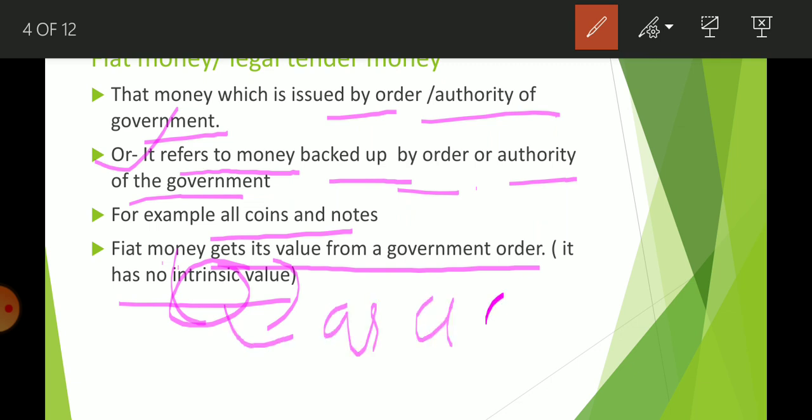Okay, it means what is the price of the thing that it is made of. जिस चीज़ से बनी है उसकी क्या वैल्यू है, उस पर कितना एक्सपेंडिचर हुआ है. तो if you talk about a 10 rupees coin, if you are going to sell it as a commodity to a कबाड़ वाले, not as 10 rupees but as a metal, whatever you get, that is considered as an intrinsic value. Okay, so actually fiat money is not going to have intrinsic value.